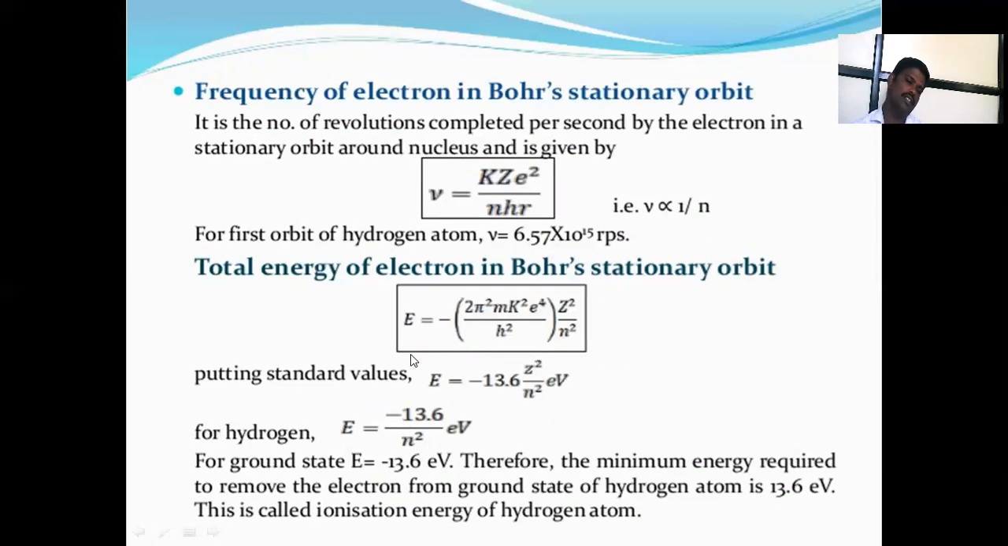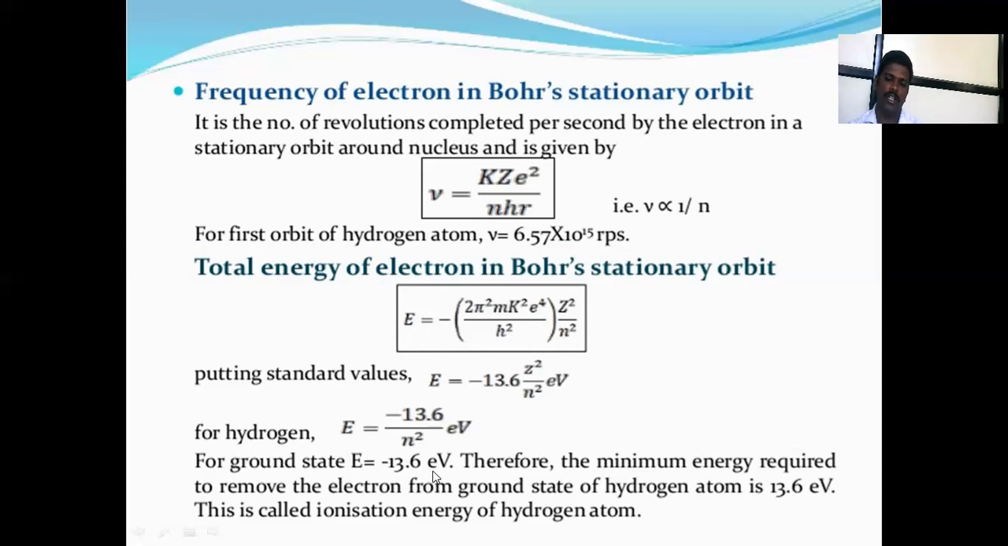And the next one is total energy of electron in Bohr stationary orbit. E is equal to minus 2 pi square m k square e raised to 4 upon h square, into z square upon n square. Putting standard values, E is equal to minus 13.6 z square upon n square electron volt. For hydrogen, z is equal to 1. E is equal to minus 13.6 upon n square electron volt. For ground state, E is equal to minus 13.6 electron volt.